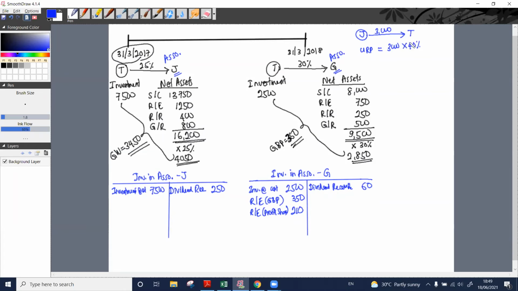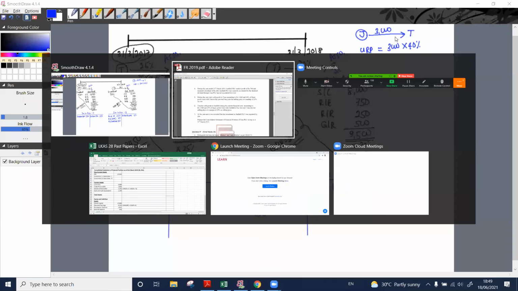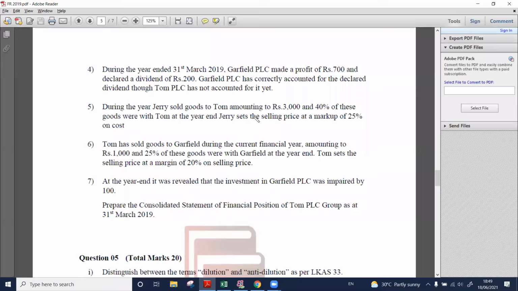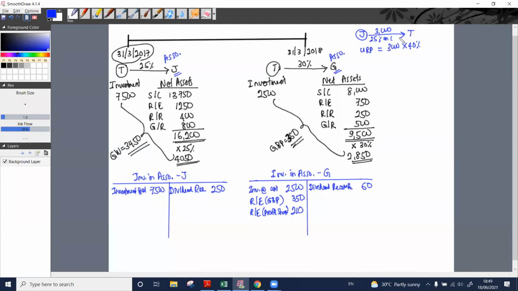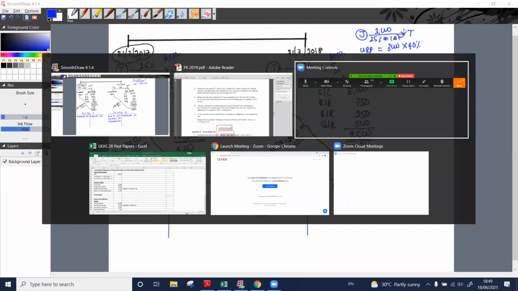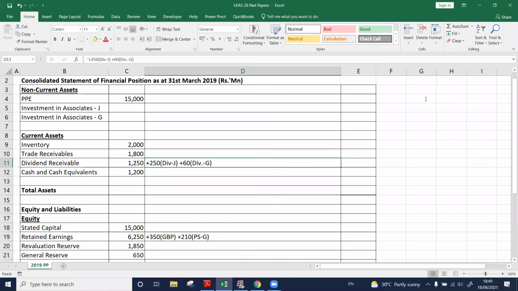කීයක profit එකක් හිර වෙලා ඇද්ද? මෙයා ගාව ඉතුරු වෙච්ච තොගේ. How they have priced this? How they have set the selling price? Jerry sets the selling price at a markup of 25% on cost. 25% on cost.